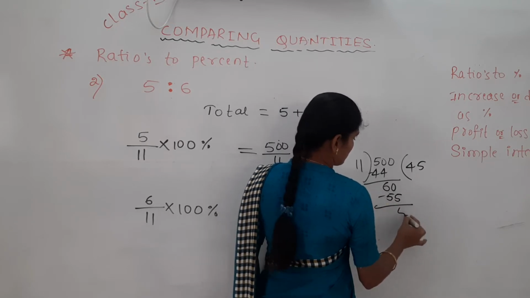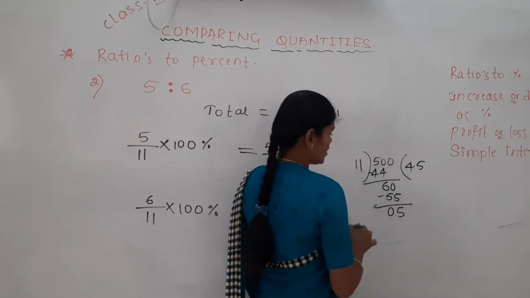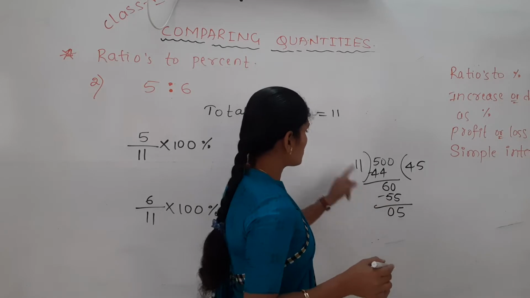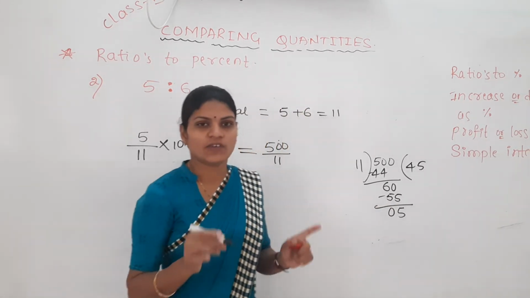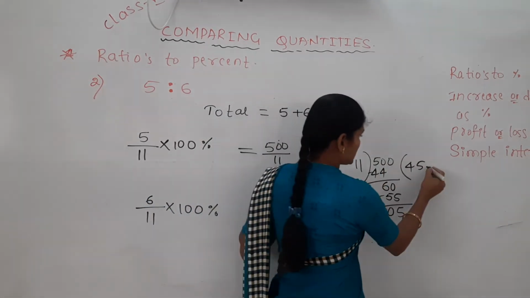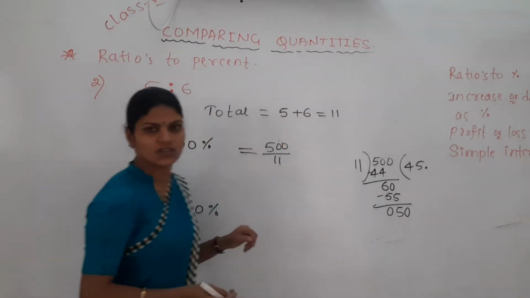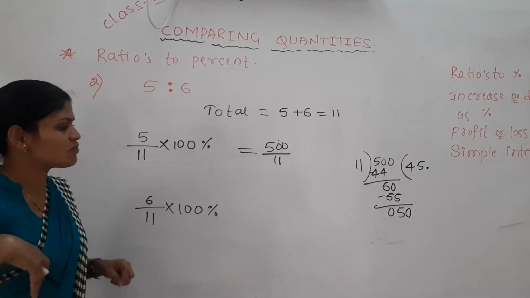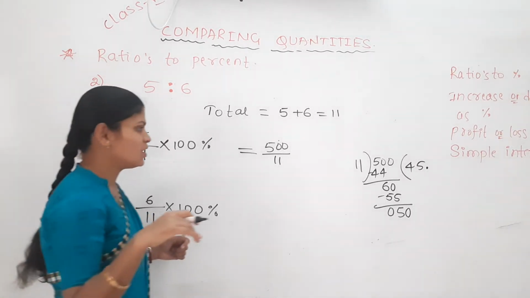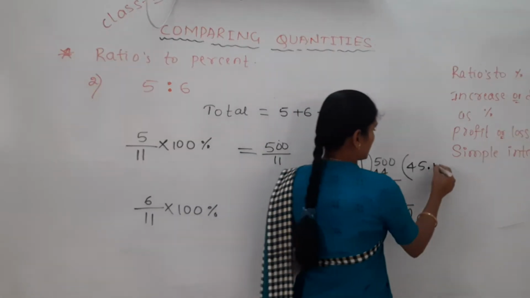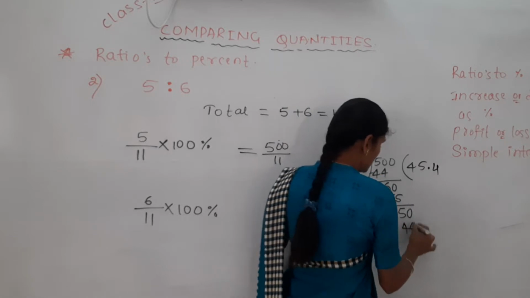Then the remaining 5 here becomes 0. Then 5 is not divisible by 11. For that purpose, I will keep the decimal point here. So in that time, you will take the 0 here. Now it becomes 50. 50 can be divided by 11. 11 fours are again 44, remaining 6.